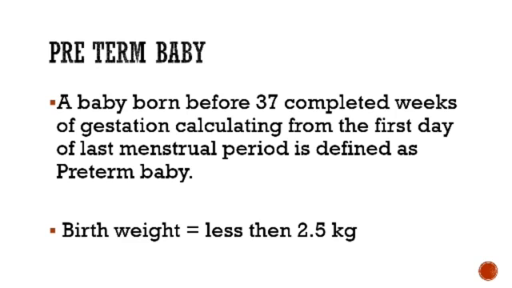A baby born before 37 completed weeks of gestation, calculating from the first day of last menstrual period, is defined as preterm baby. The ideal birth weight is usually less than 2.5 kgs, and length and head circumference are less than or equal to 47 centimeters and less than or equal to 33 centimeters respectively. That is, length will be less than or equal to 47 centimeters, and the head circumference will be less than 33 centimeters, and there won't be any deep creases over the sole of the foot.